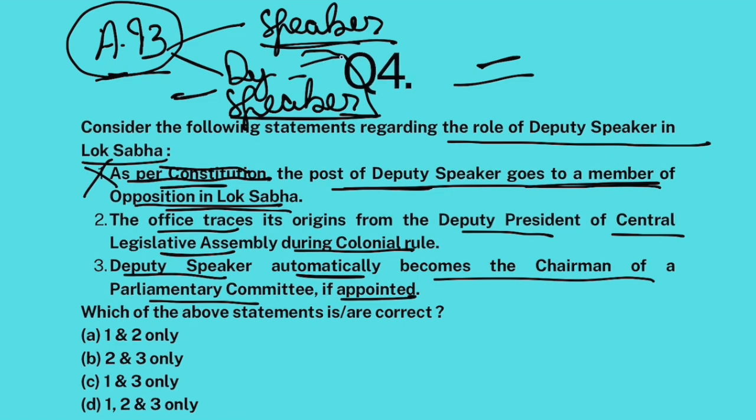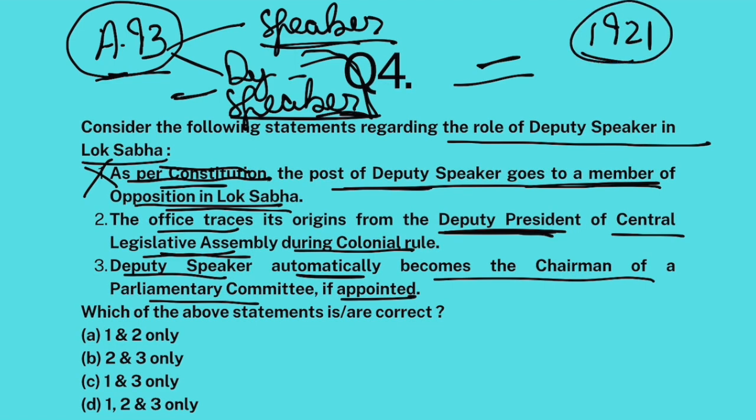Now, the office of deputy speaker traces its origins from the Deputy President of the Central Legislative Assembly. In 1921, we had a Central Legislative Assembly in Delhi during the colonial rule that had a speaker and a deputy speaker. But back then, the speaker was called the President of the Central Legislative Assembly and the deputy speaker was called Deputy President. The first Deputy President of the Central Legislative Assembly was Dr. Sachidanand Sinha. Any which way, this statement is correct.